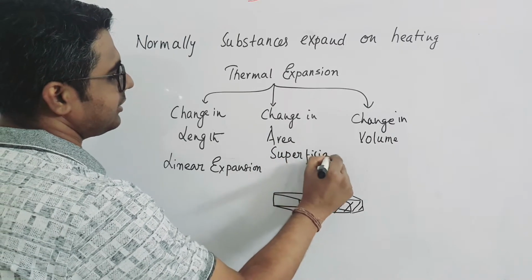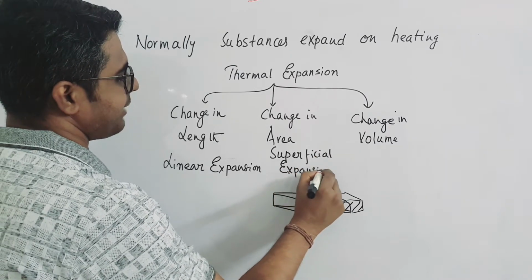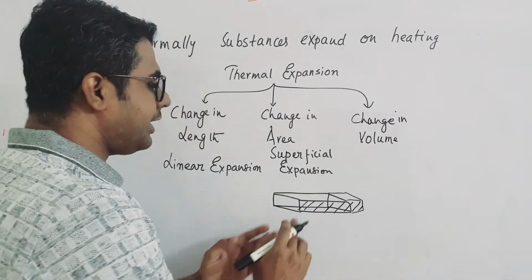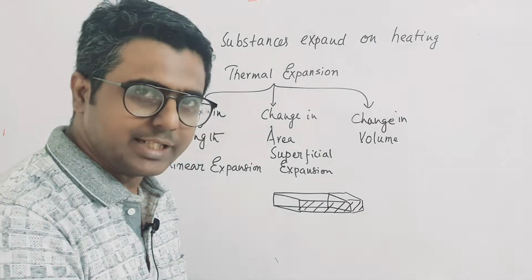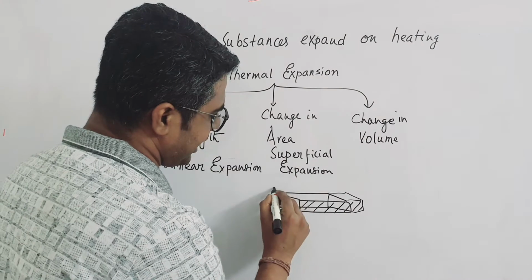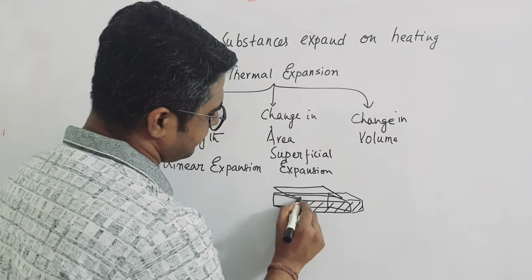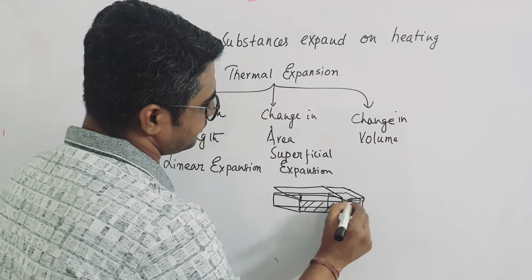ठीक है, सुपरफिशियल एक्सपेंशन. Now next thing is, definitely not only length is changing, breadth is changing, not only happening that, the height is also changing. I have not shown, but definitely on heating the height may have gone up to here, right? So there has been some height change also, right?